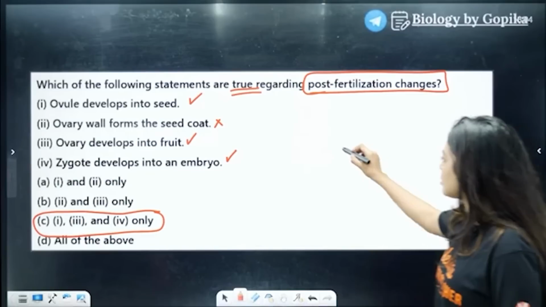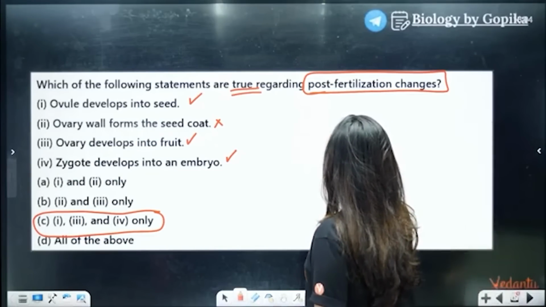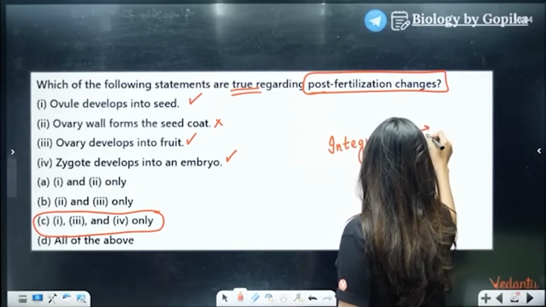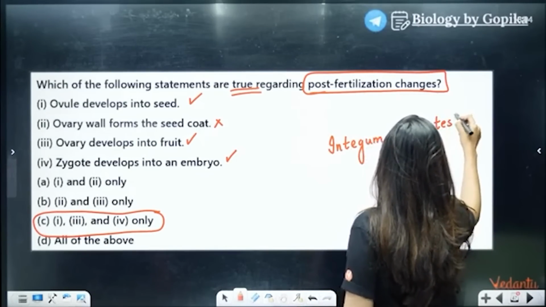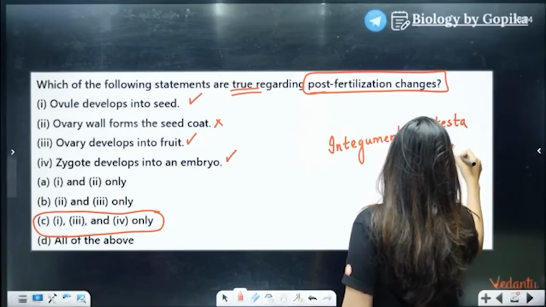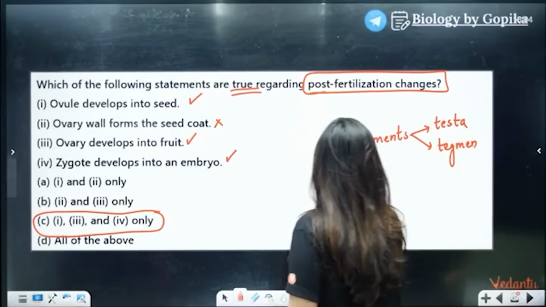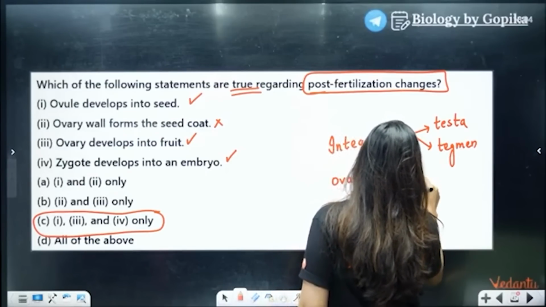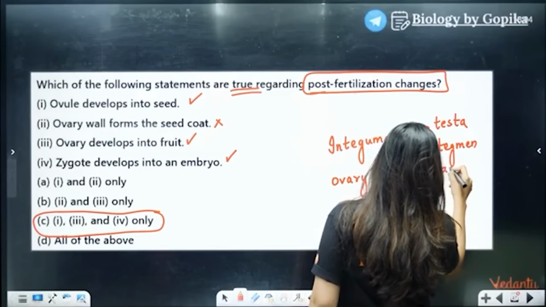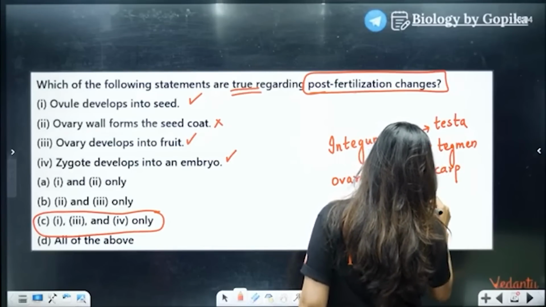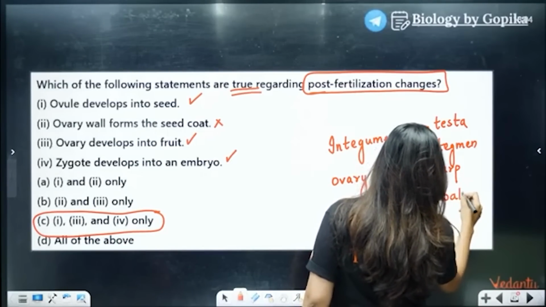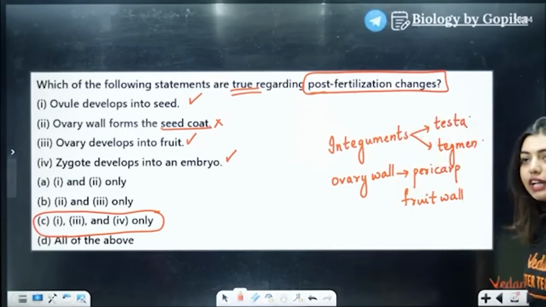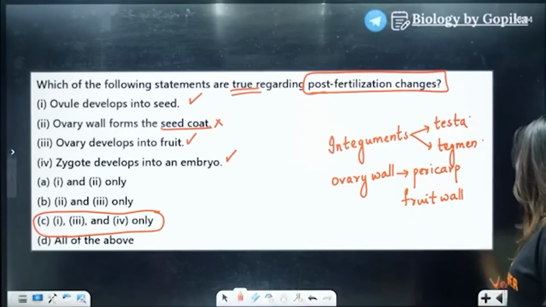So integuments, students, always remember your outer and inner integuments also have an ultimate job. The integuments' job is to become the testa and tegmen. Okay, now ovary wall, what will happen? I have told you ovary wall in some fruits, again a lot of exceptions are there, will become pericarp. Okay, or we can say the fruit wall. Here they are talking about the seed coat. So these are the seed coat which are made up of your integuments, right? So we will go for option number C.